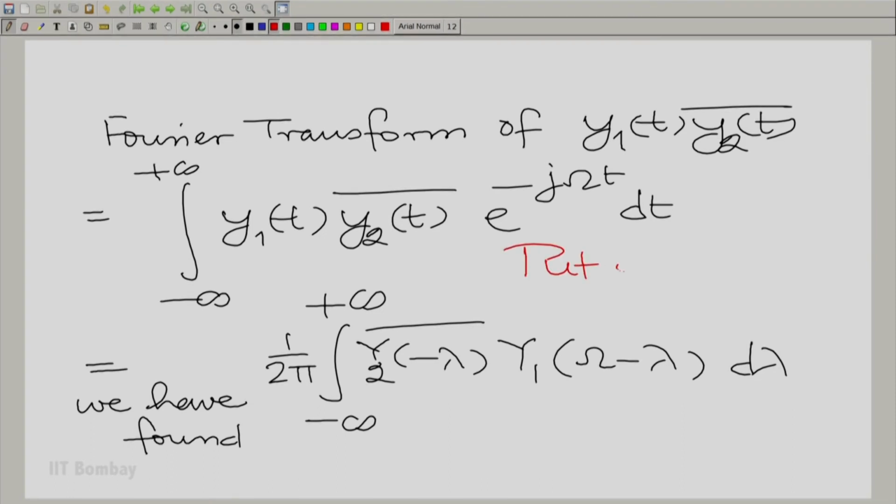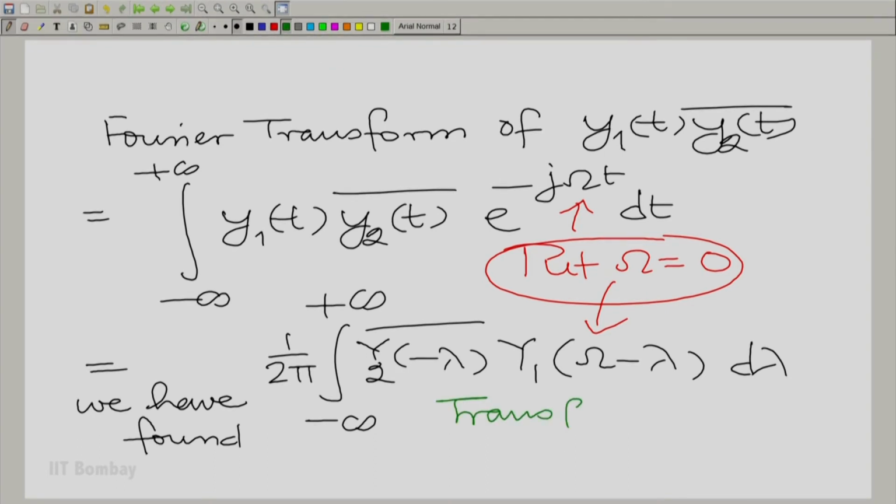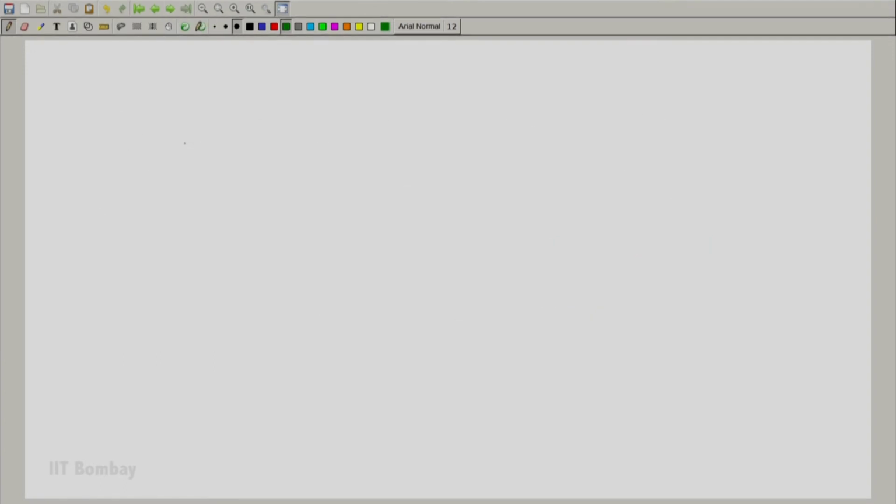Now, let us make a few transformations. Let us put capital omega equal to 0 here and also here, and also let us make the transformation of variable minus lambda equal to beta and play the same tricks. First, let us do the minus lambda equal to beta part.